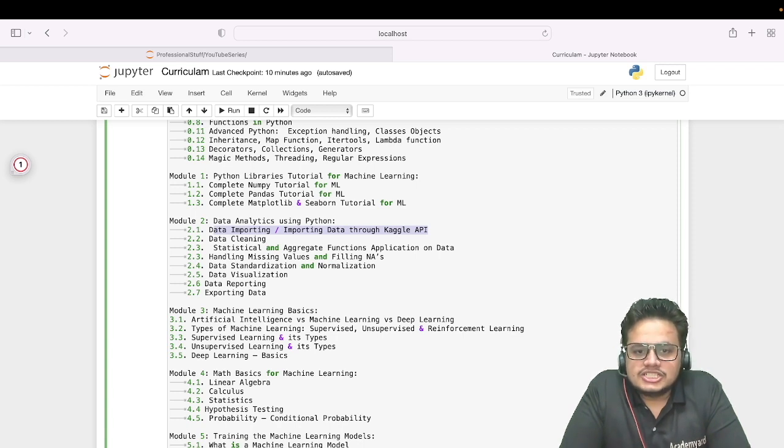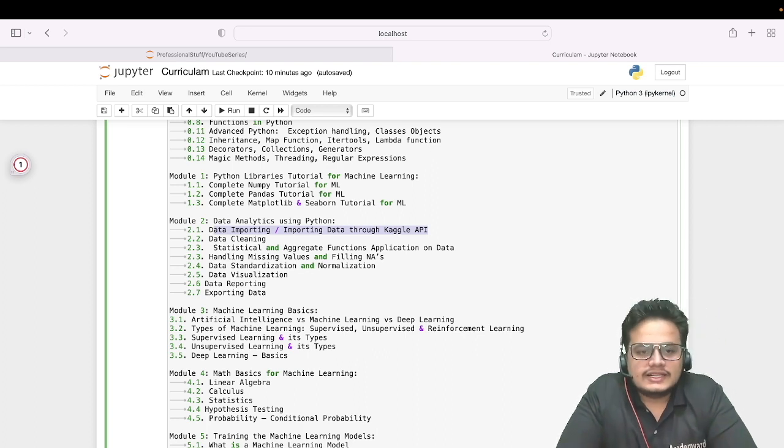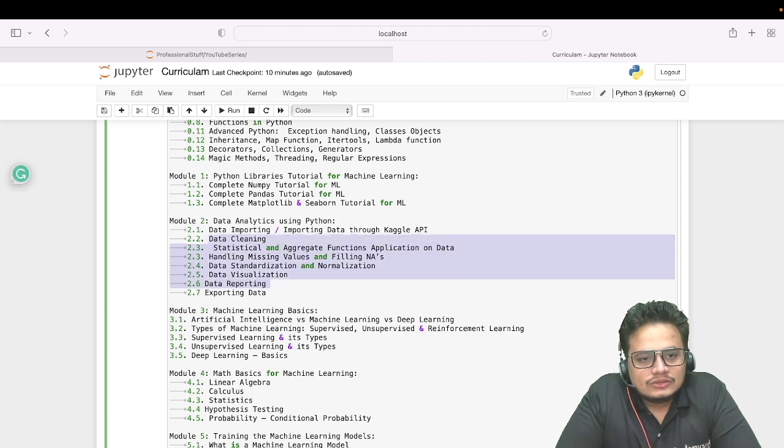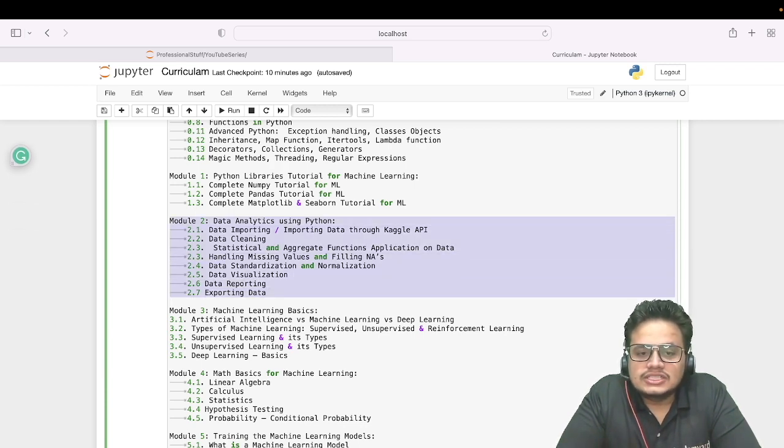Then we'll handle missing values and fill all the NAs, then data standardization, normalization, visualizations, and at the end we will be doing some data reporting. After doing all these steps, we will be exporting the data into a CSV or Excel file. Right? So this will cover the data analysis part using Python.